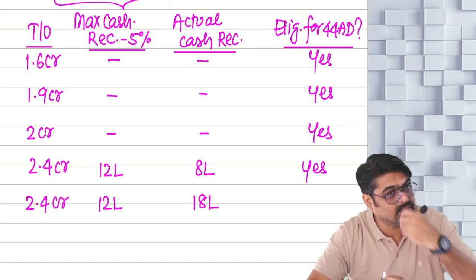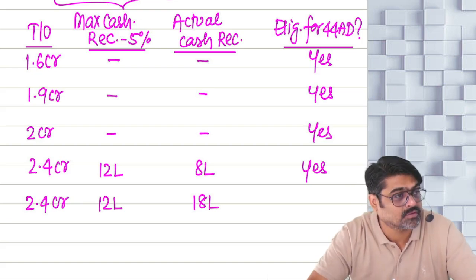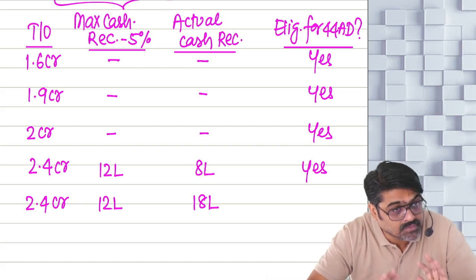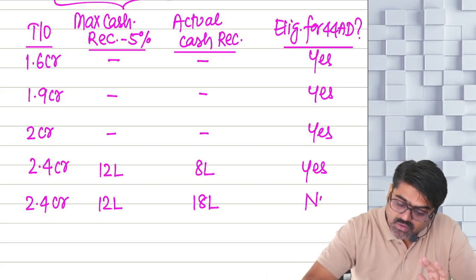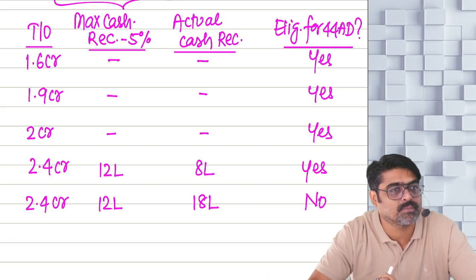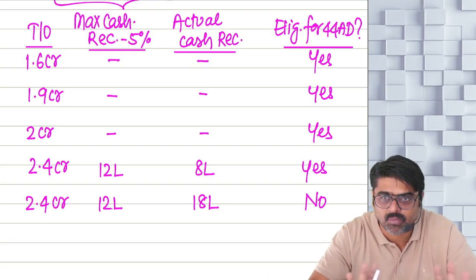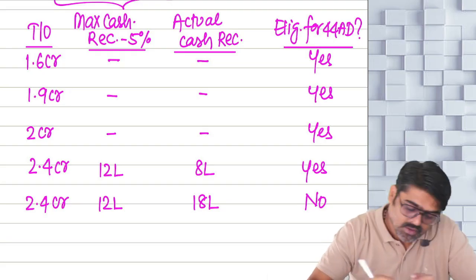So even if your turnover is within the limit of 3 crores, you are not eligible for 44AD. You are supposed to calculate your PGBP income by normal provisions. You cannot apply the presumptive provisions. Will you remember this? What if your turnover is